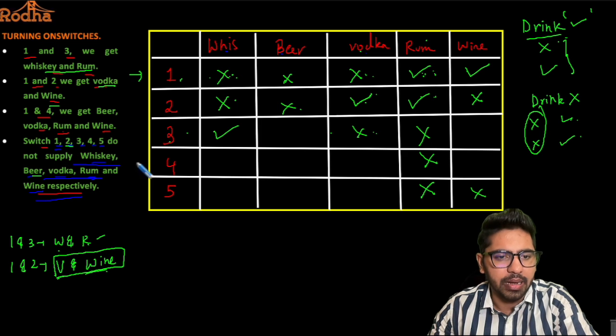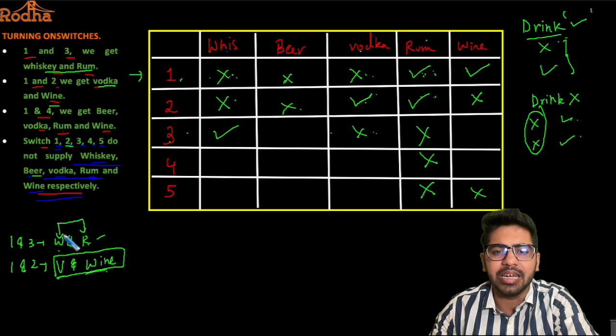Now coming back, 1 और 3 से whiskey और rum चाहिए था, ठीक है? We wanted a whiskey and a rum, right? 1 से beer नहीं मिल रहा है, so I don't want a beer from 3 as well, because 1 and 3 से मुझे beer तो चाहिए नहीं ना, so this should be a cross.